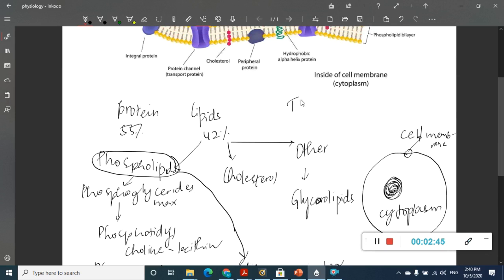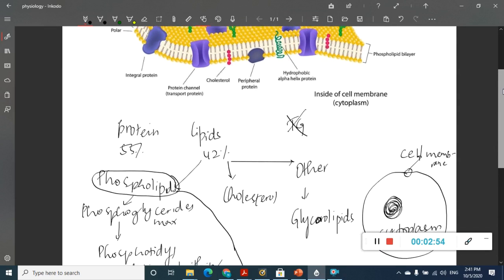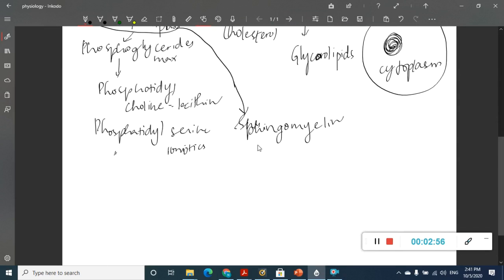One important thing is there are no triglycerides. These triglycerides are not present. These are the different types of lipids which are present. Sphingomyelin, the sphingolipid, is most common in the myelin sheath, so we see this most commonly in the CNS.